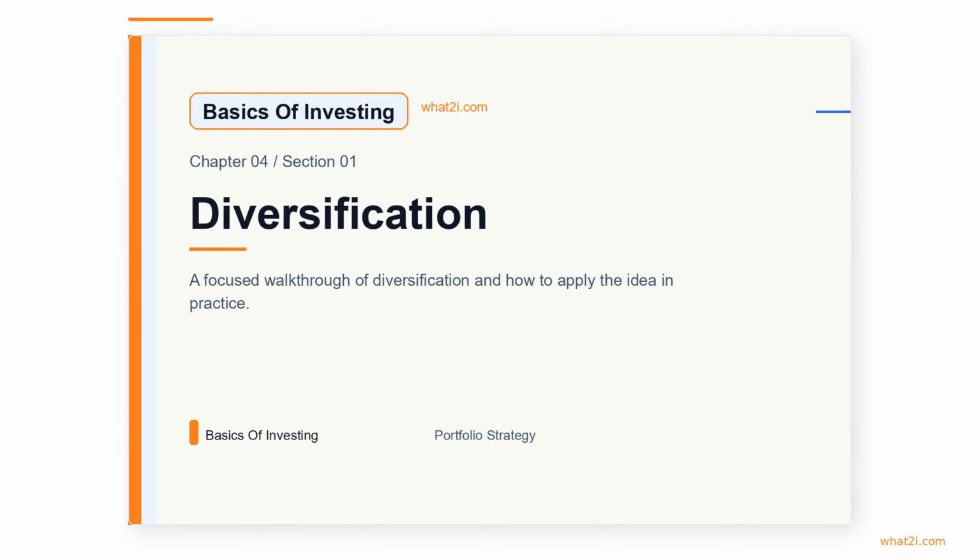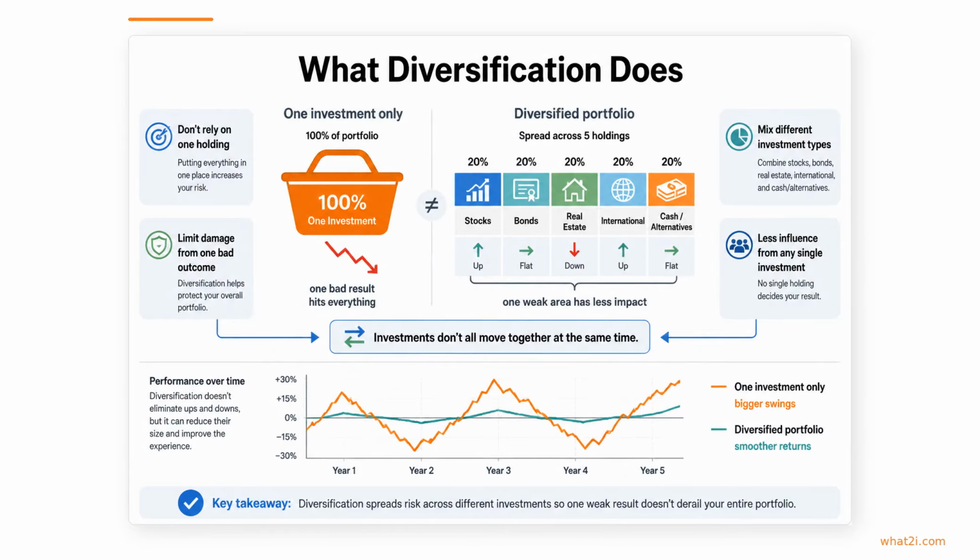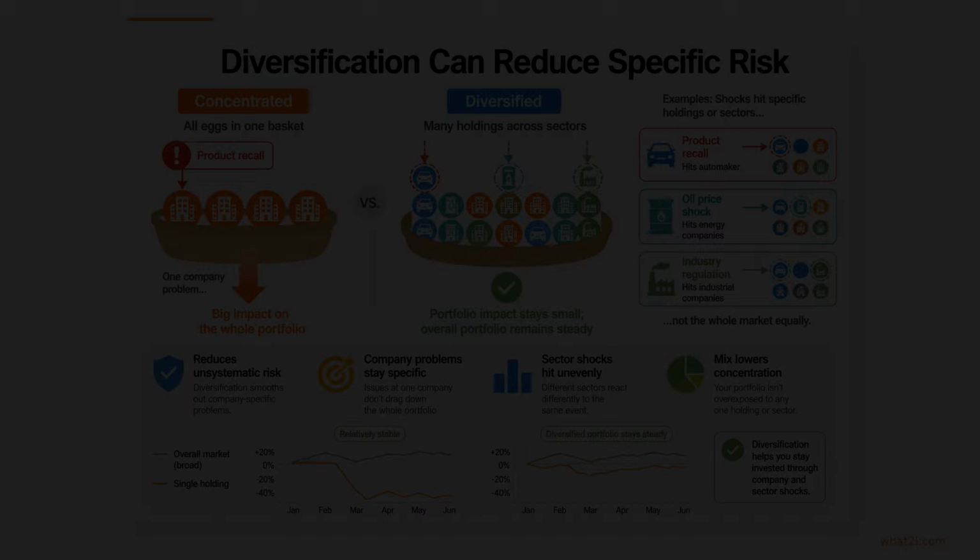Chapter 4, Portfolio Strategy. Section 1, Diversification. Diversification means spreading your money across different investments, so one weak area does not have too much control over your overall results. Because investments do not all rise and fall at the same time, combining different types of holdings can reduce the damage from one bad outcome and make the portfolio's path feel smoother over time.